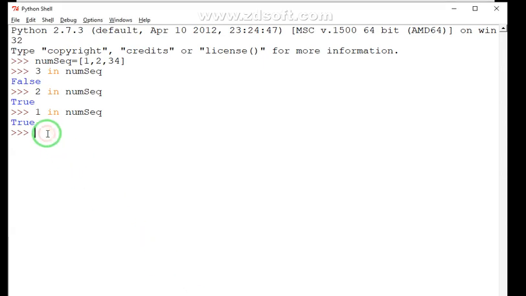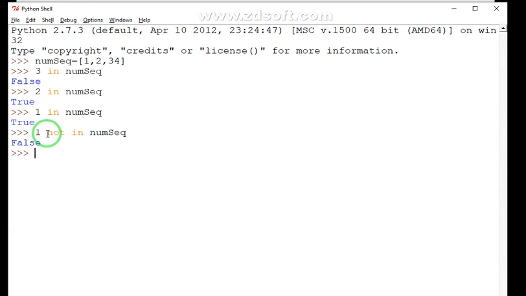Similarly, the second operator is not in the sequence. So let's say I just want to test 1 not in num sequence, so the result becomes false because 1 is present. So I am saying 1 is not in the list, but 1 is present.